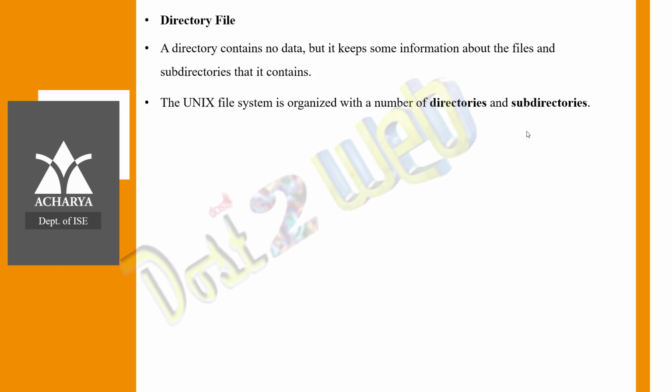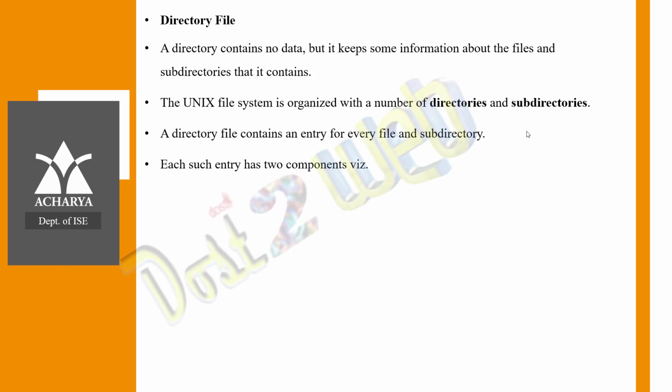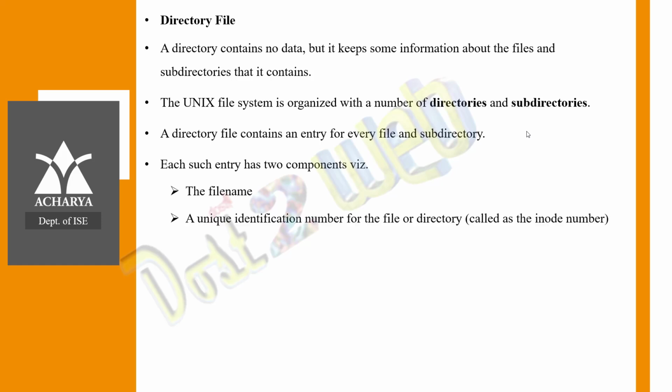Unix file system is organized with a number of directories and subdirectories. In Windows also, if you see, you have multiple directories and subdirectories. Then a directory file contains an entry for every file and directory, each entry having two components. One is the file name, and this file name will have a unique identification number.